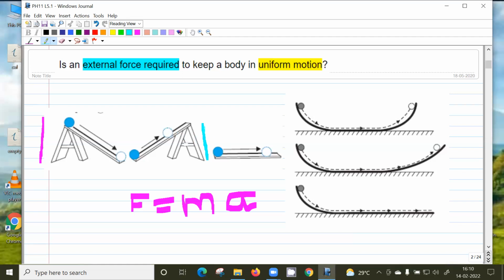Different. Why will it be different? Assume this is smooth. There is no friction. Then it will reach the same height. So what is the reason why it will reach the same height? No resistance present, sir. Yes, you can say energy conservation. What is the energy at the initial point?